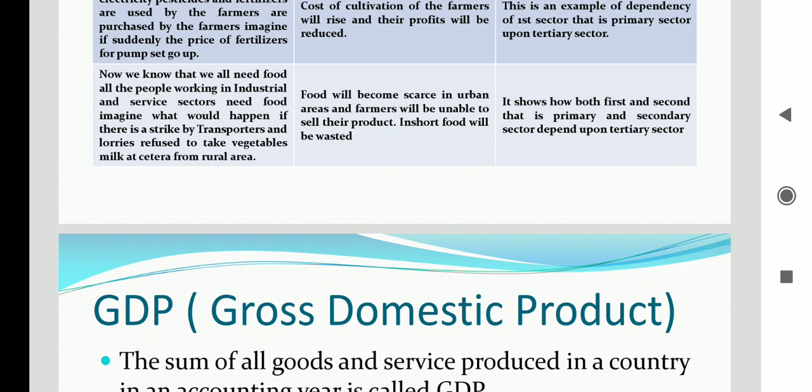So students, it is really very important to understand how each sector is interdependent. It is not possible for any of the sectors to do their work or to grow without the help of other two sectors. None of the sectors is independent. None of the sectors can do anything if they are not getting support of the other two sectors. So this is how we discovered importance of all the three sectors.